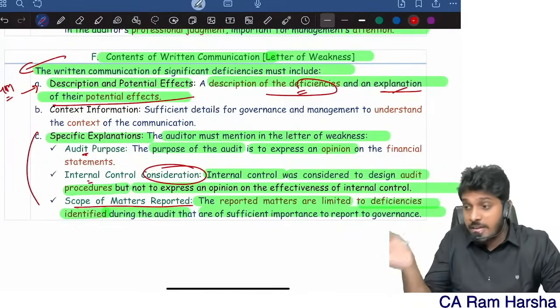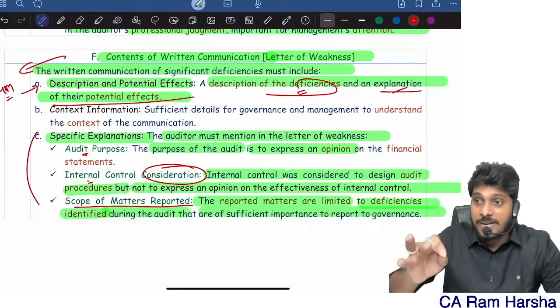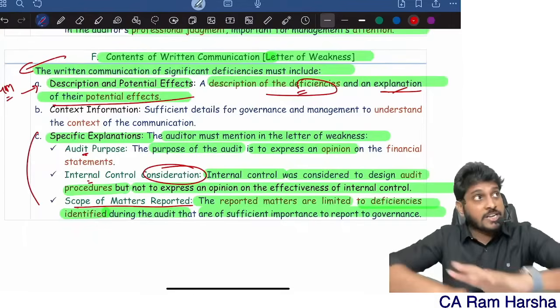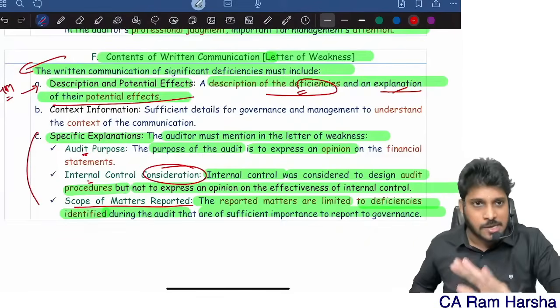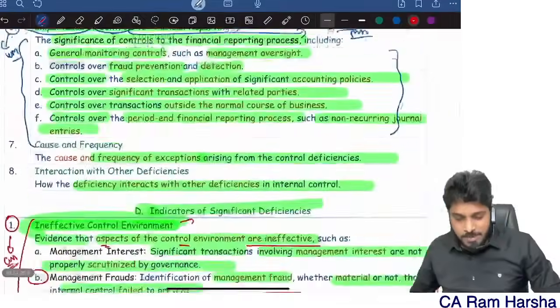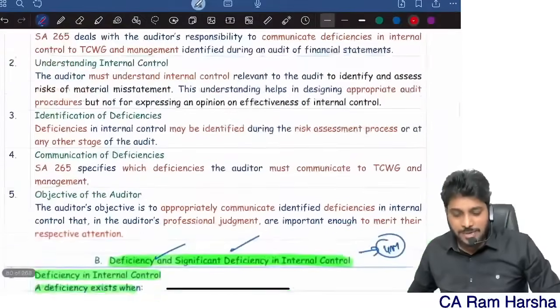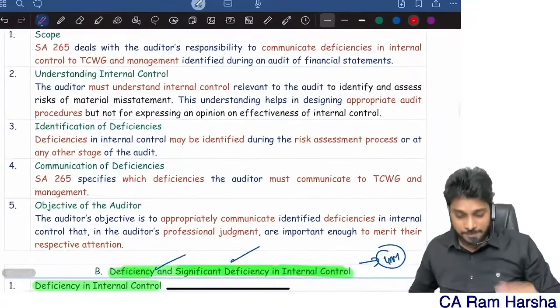Whatever you are communicating is only what you identified. Whatever deficiencies you identified, only those you are communicating. You are not communicating the full length of all deficiencies in internal control. That fact also you should tell them. That's it. So in another 15 minutes, we completed this standard also. 265 is also over. I hope you are clear.